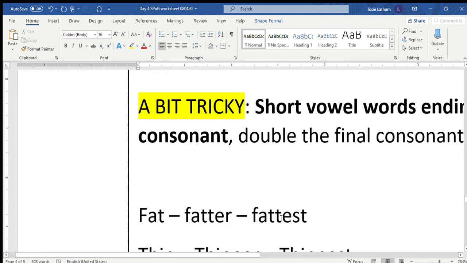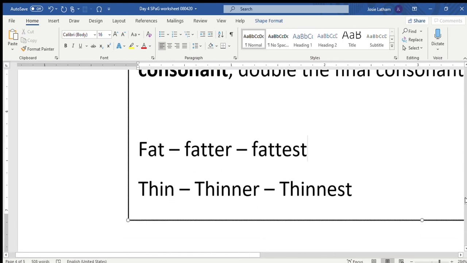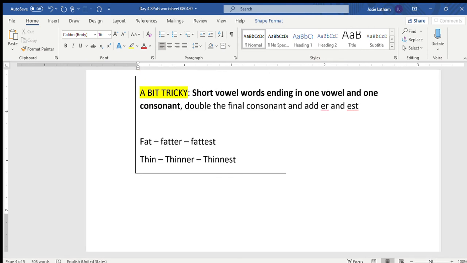The same applies here. If you didn't double the T, you would end up with the word fatist, because you've changed the rule to be a vowel, consonant, vowel. So the rule we need to keep that sound short is having a vowel, a consonant, and a second consonant, which keeps that into the word fattest. So the same applies for other words like thin, thinner, thinnest. Other words with the a, i, o, and u sound. Okay, let me zoom back out.